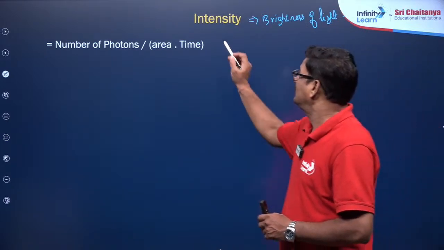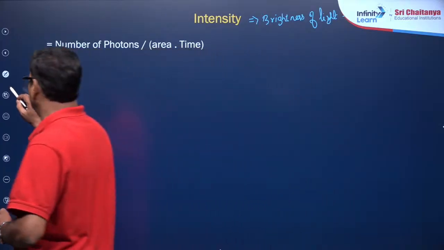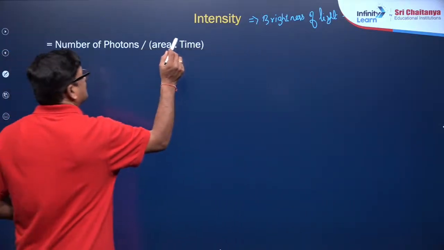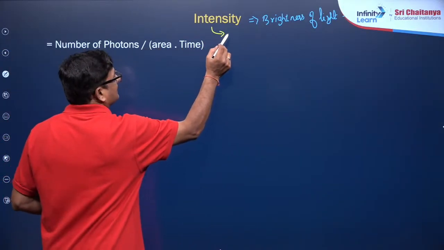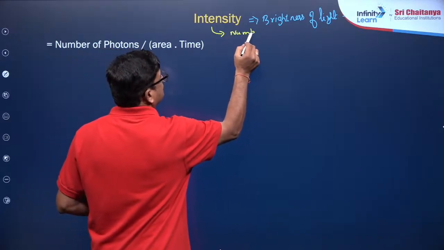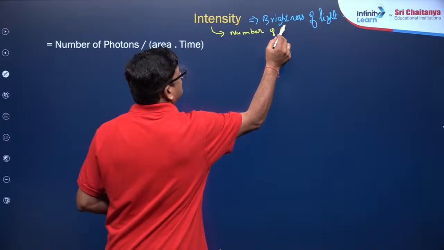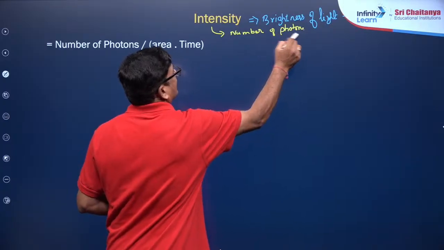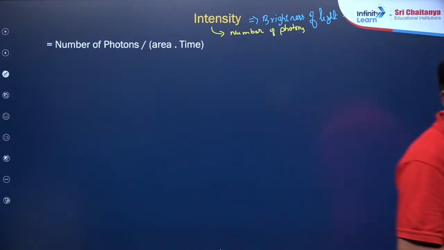So intensity is nothing but increase in the number of photons.